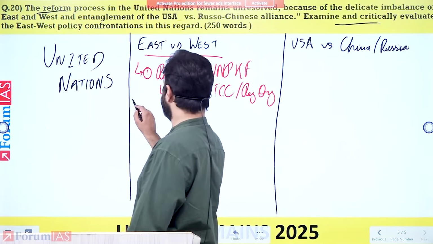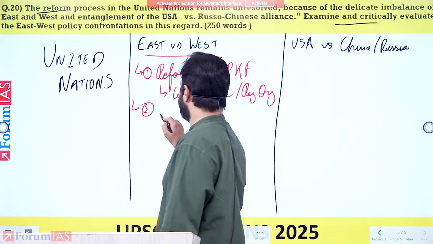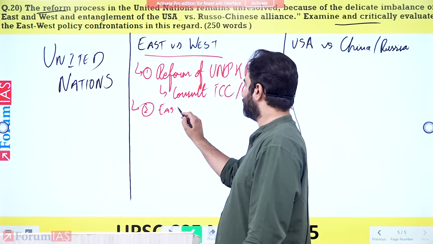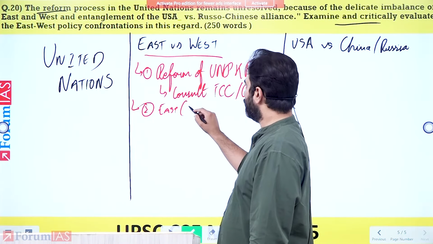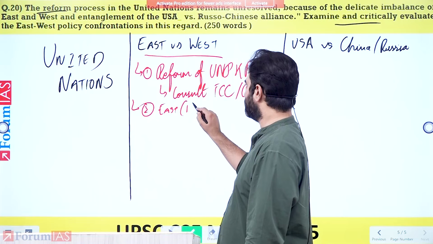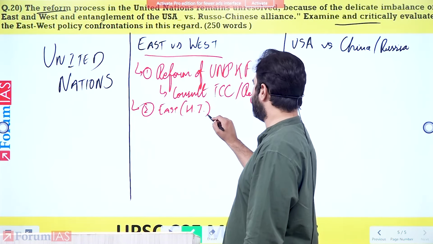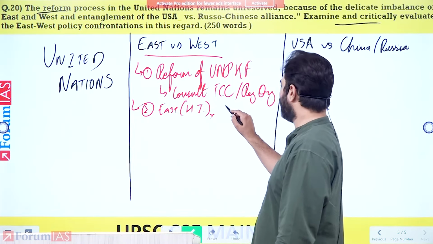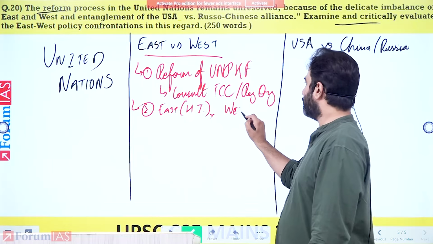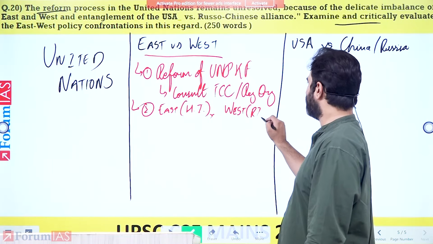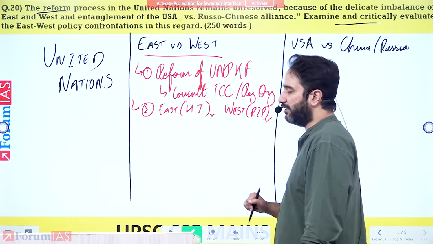That becomes one aspect. You can also end up highlighting that the East does not support humanitarian intervention. Right? It does not support humanitarian intervention, while the West supports right to protect or humanitarian intervention.